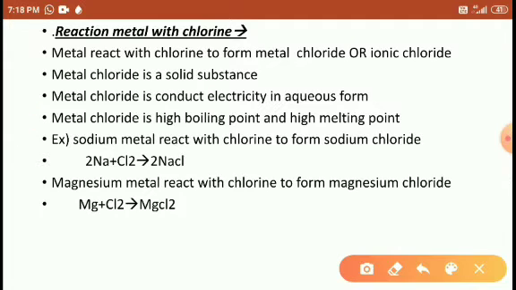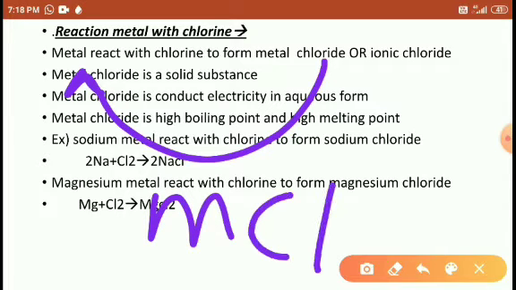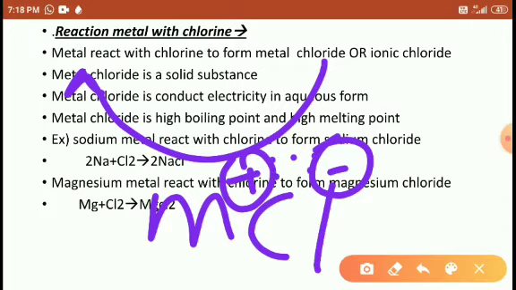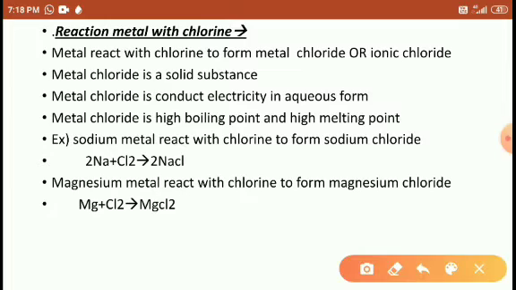When chlorine is bonded with the metal, charge develops between the metal and the chlorine, and they show attraction here. That's what is called ionic chloride. So ionic chloride is a solid substance. Ionic chloride conducts electricity in aqueous form.